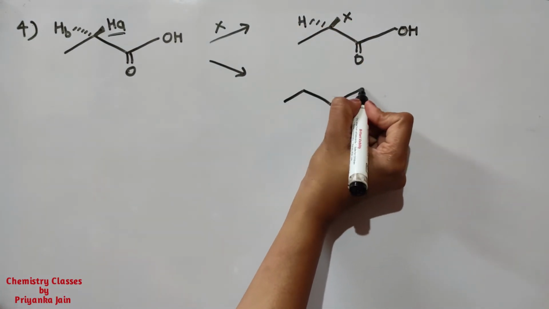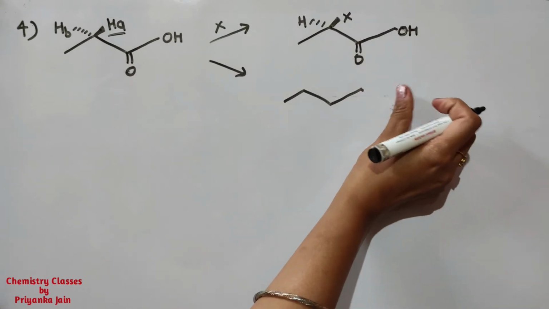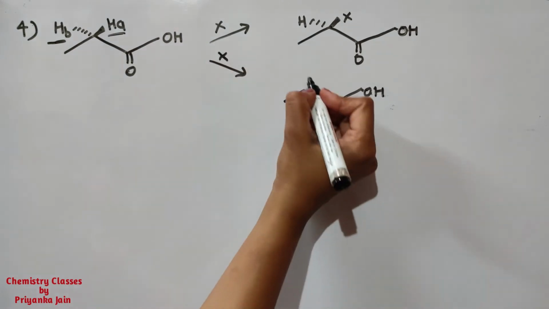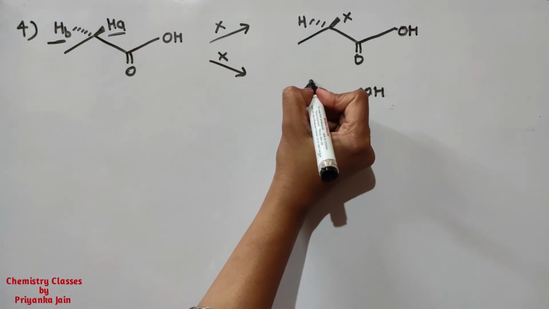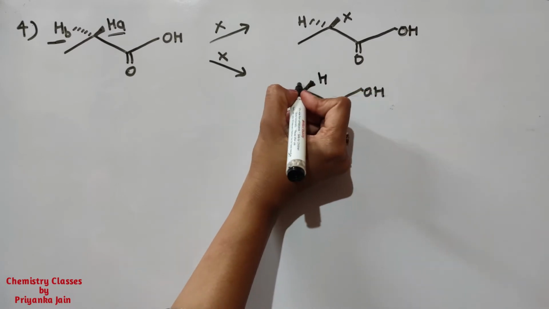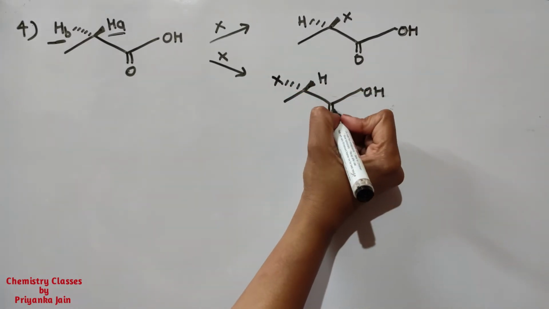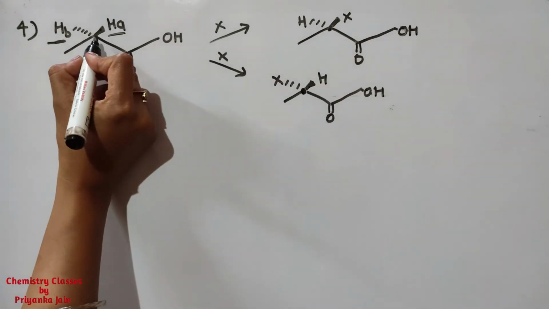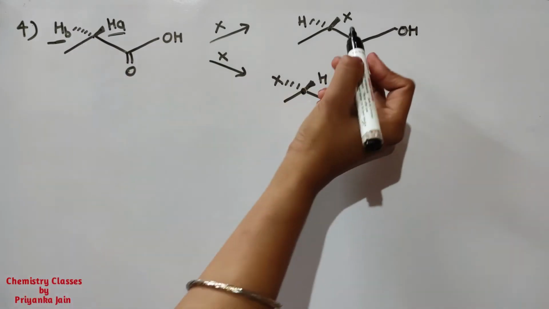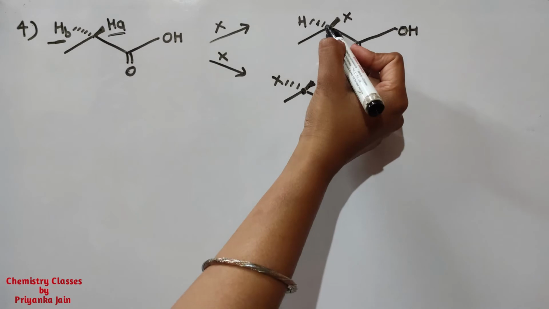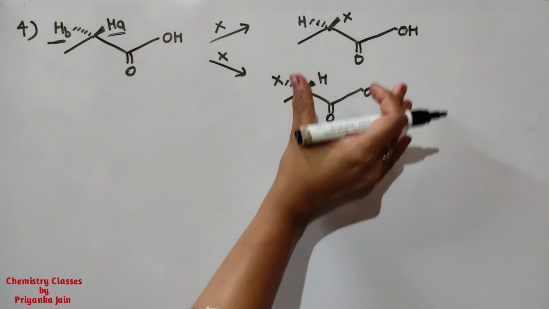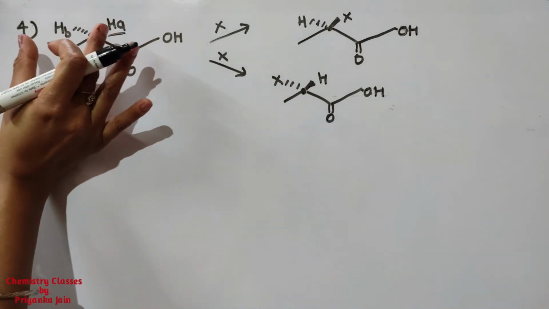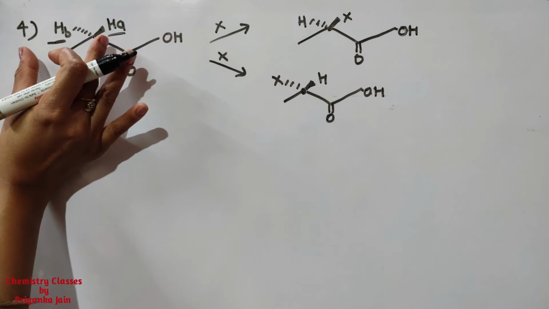Similarly, when we are replacing the HB by the X, then what we are getting, here will be the hydrogen and this will be the X. Now you can see here this carbon atom is now a new chiral center. Here this is not a chiral center, this is achiral, but here a new chiral center is generated at this carbon atom. So these two isomers are now enantiomers. So these two hydrogen atoms are enantiotopic hydrogen atoms.